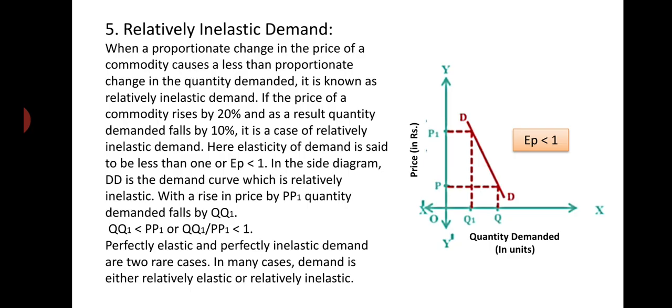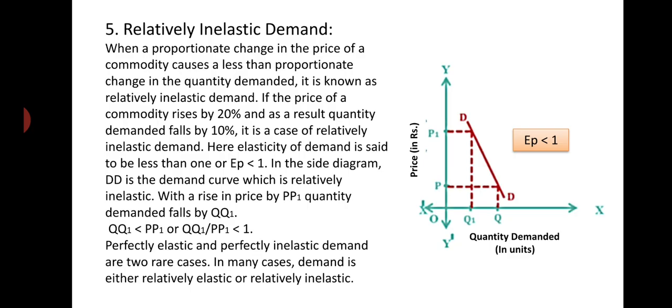But we can say that perfectly elastic and perfectly inelastic demand are two rare cases. Particularly, perfectly elastic demand is a very rare case. Practically you cannot find a case of perfectly elastic demand. We can find the case of perfectly inelastic demand in case of salt or medicines or essential goods.